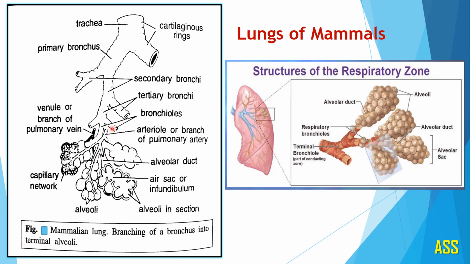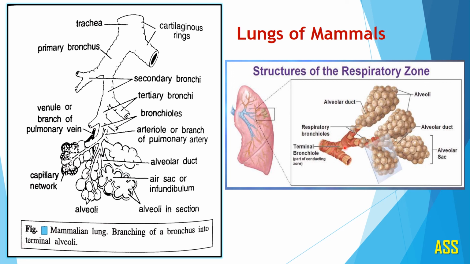These bronchioles ultimately again divide into arterioles, and this bronchiole you can observe enters into the air sac or the alveoli. Here you can clearly see in the structure.